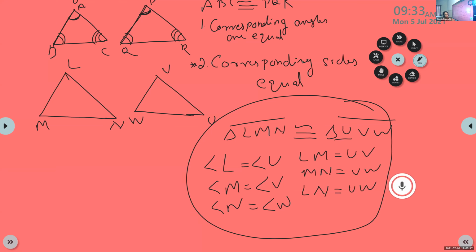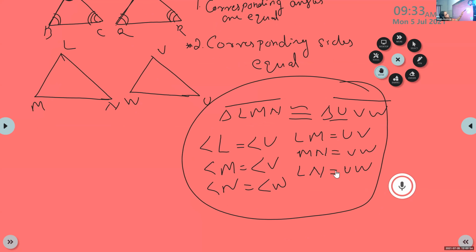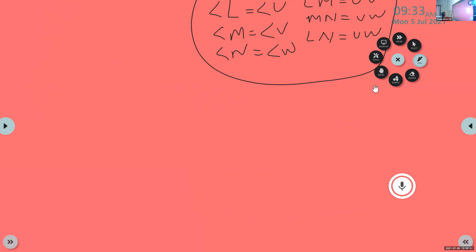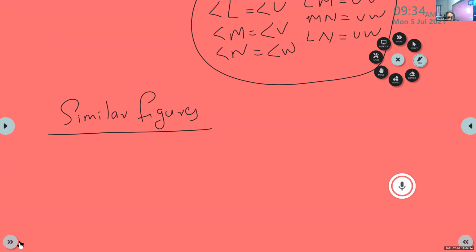Okay, this year instead of congruence we are moving to some other term which is known as similar triangles, similar figures. So, first of all we will discuss similar figures. You can write this heading: similar figures.